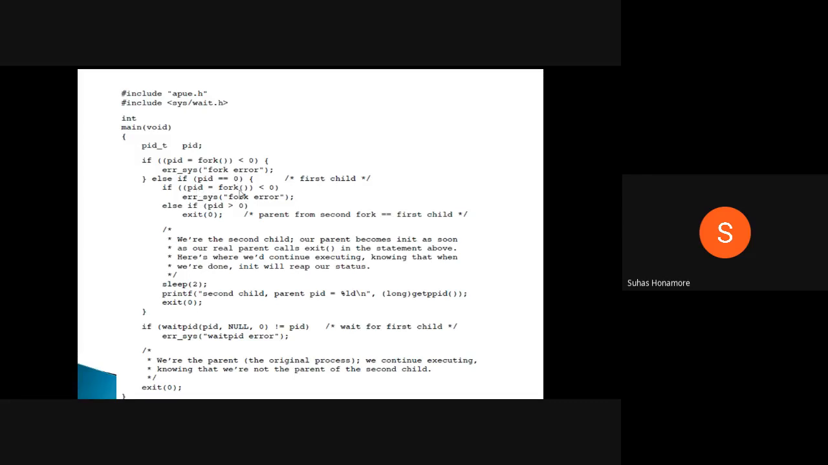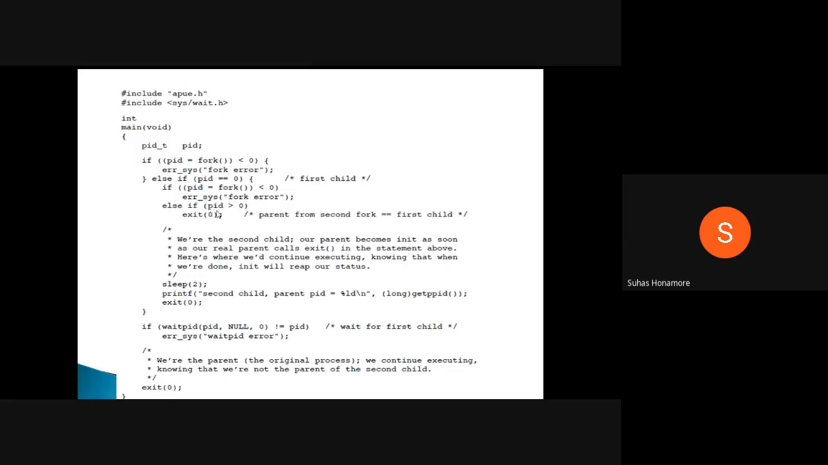PID equals fork again, we are doing it. We are creating one more process: the first process created the second process, and the second process is creating the third process here. That is, one parent was there, you created a child, and from that child process you are creating one more child now. So it's created. And immediately we are checking else if PID is greater than 0.